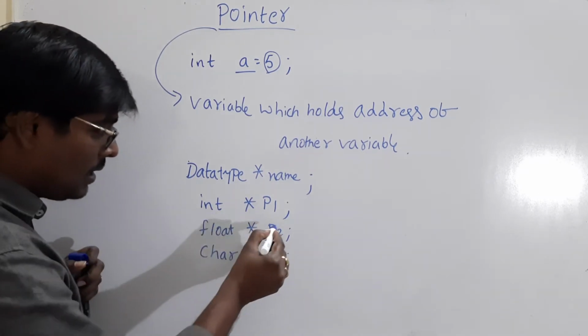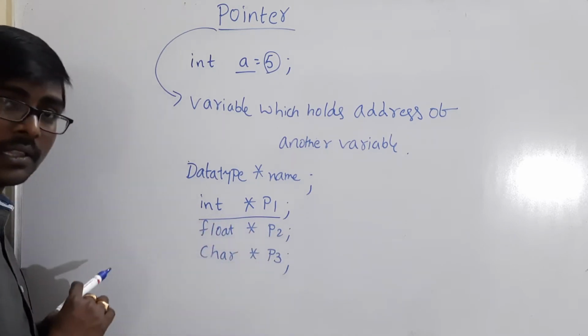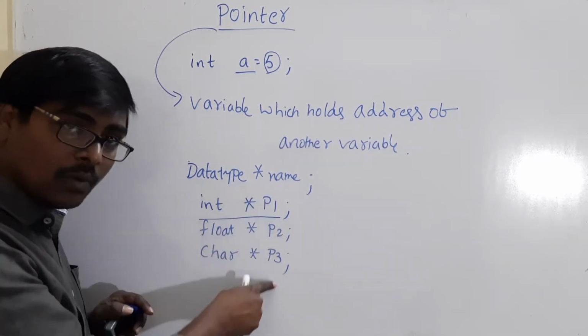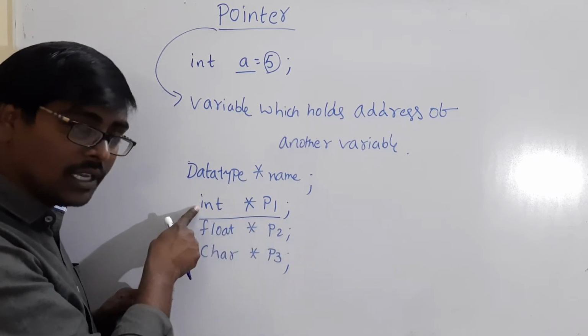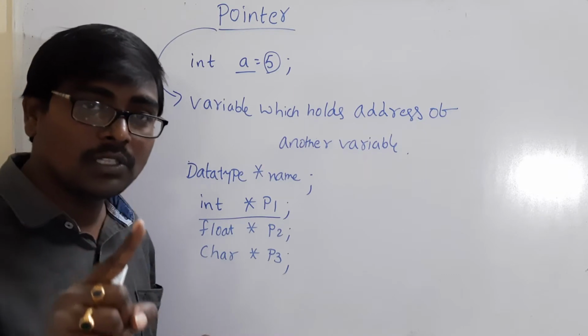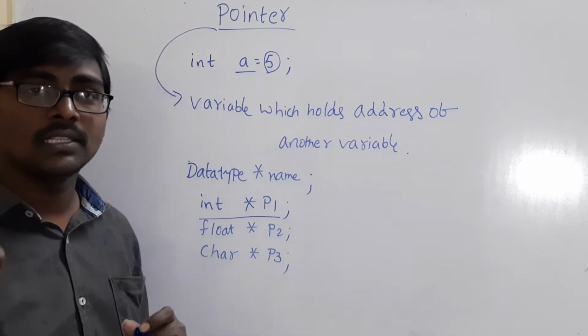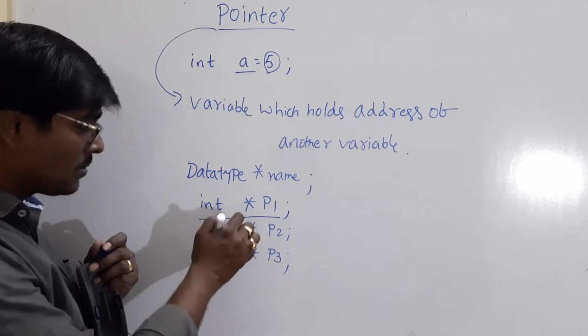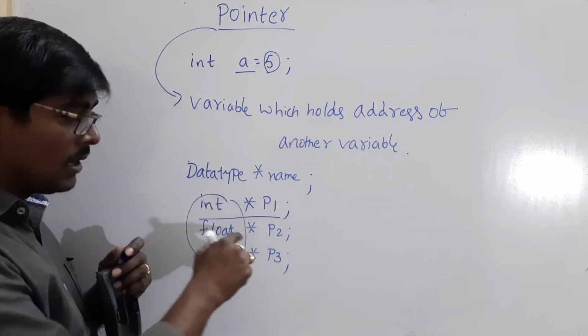Remember, whatever pointer you are considering, whether it is of integer data type, float data type or character data type, it always holds the address and the address is always an unsigned integer. But why are you using the different data types here?